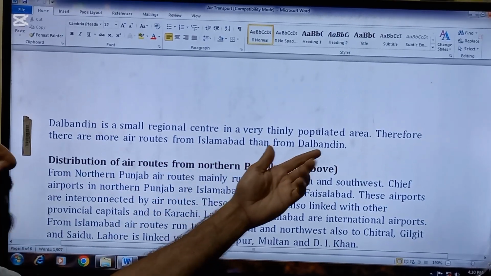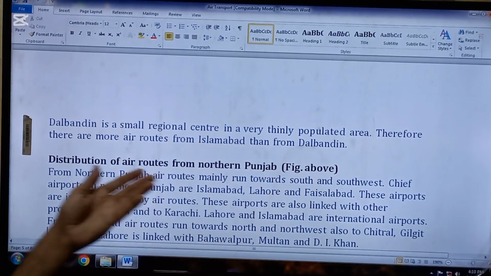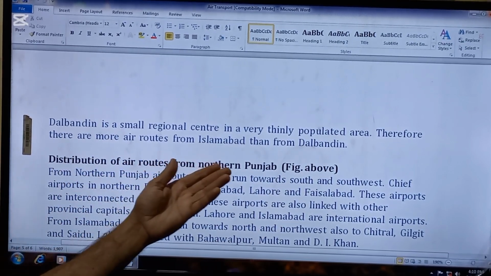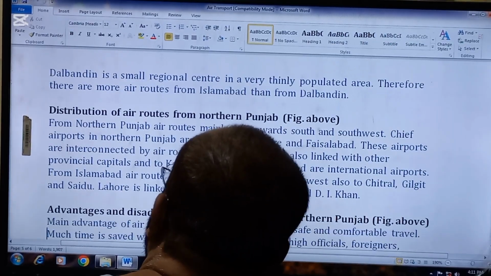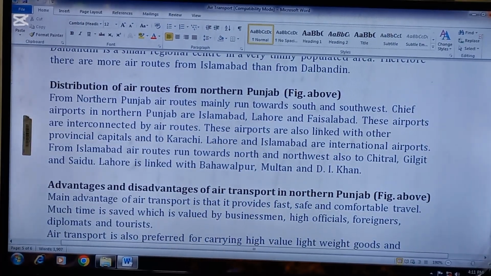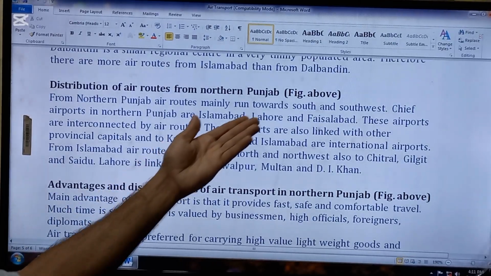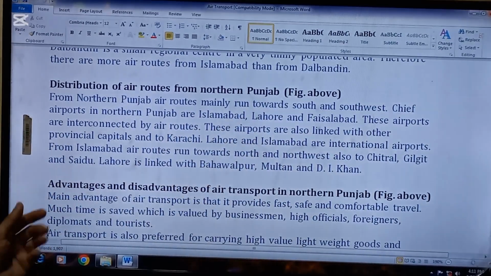in a very thinly populated area. यहाँ पे population बहुत कम है. Therefore, there are more air routes from Islamabad than from Dalbandin. So, bete, another question which normally comes in paper is distribution of air routes from northern Punjab. So these are the points which you have to remember.